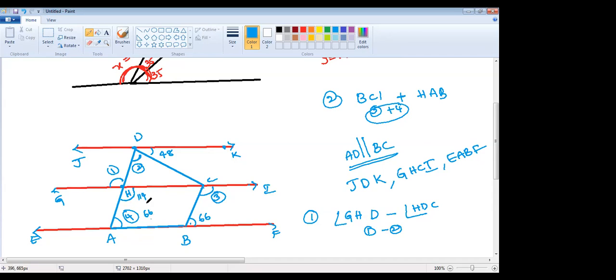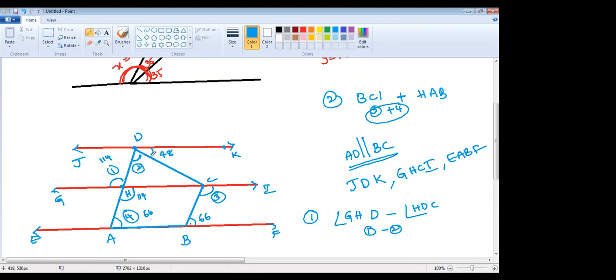Very good. It's the same side of the transversal, interior angles make supplementary. And vertically opposite to 114, it will also be 114. We can take 114 minus 48 gives angle 2, right? Angle 2 is like alternate, right?